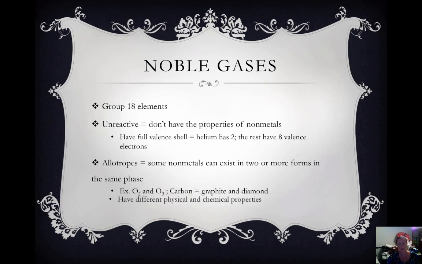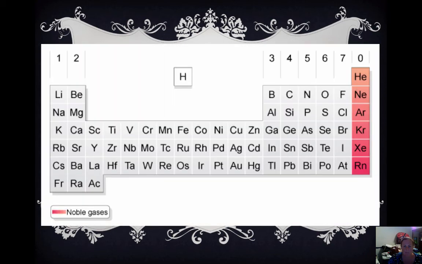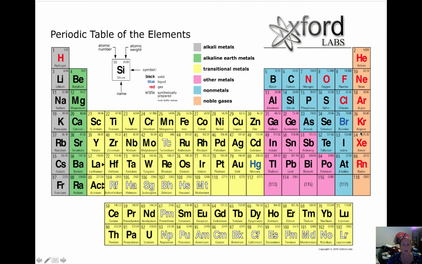They have different physical and chemical properties, even though they're made of the same element, but based on how they were formed, they have a different structure. Okay, here's our noble gases all the way here in group 18. And another look at our periodic table of elements showing the gases, okay, as we colored them with a red dot today.